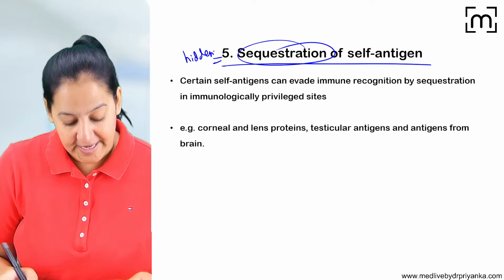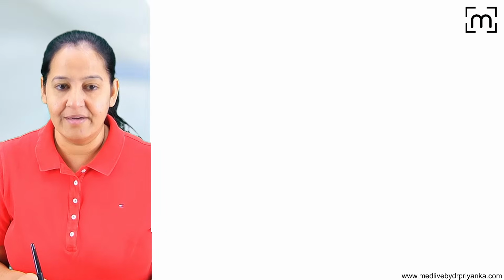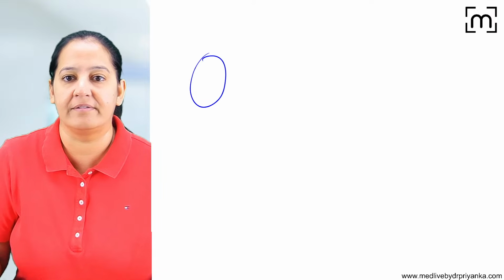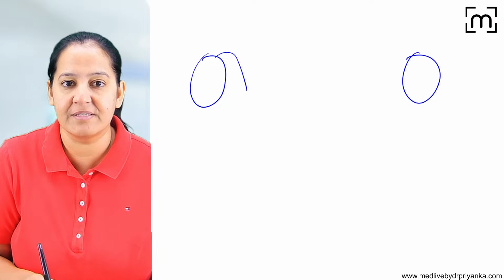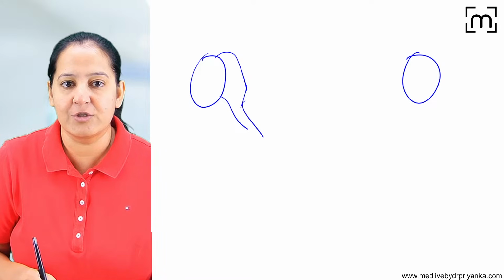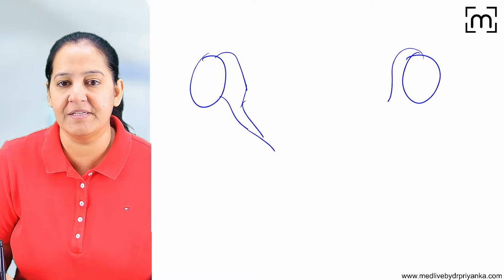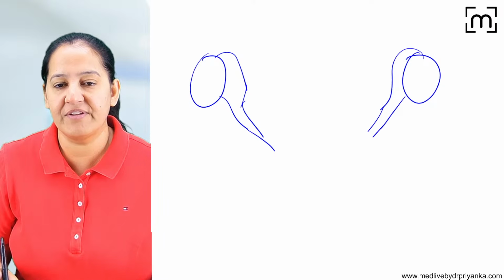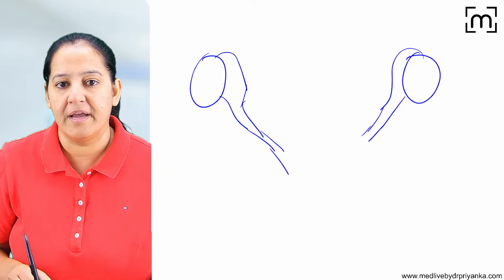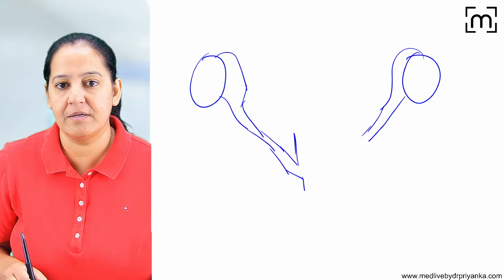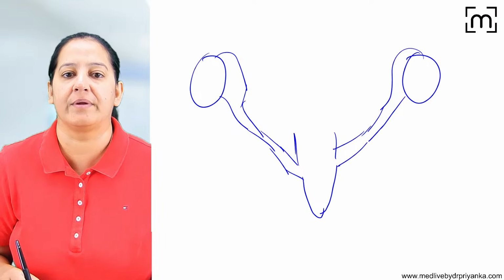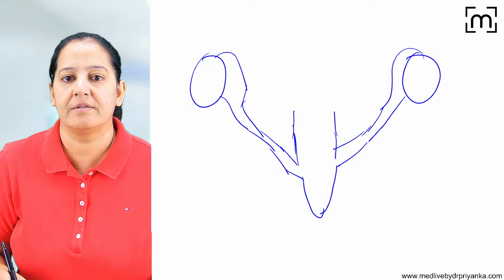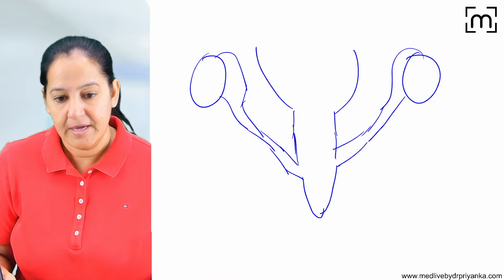Sequestration means hidden. In the same way, the sperms of the male. What is the male genital tract? In the male genital tract, the males have two testes. From the testes, this is the epididymis, which is coming out. Epididymis leads to the vas deferens. So this is the epididymis, this is the vas deferens, and it opens into the urethra. So this is the urethra. You can see we are drawing.